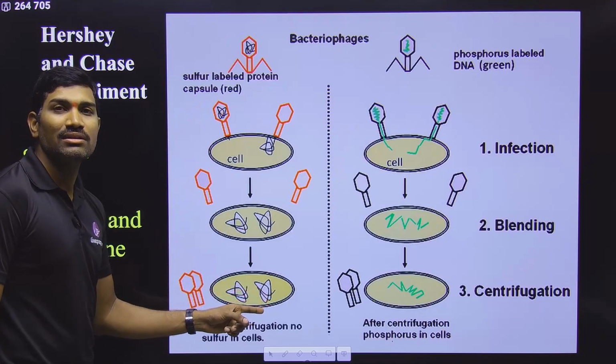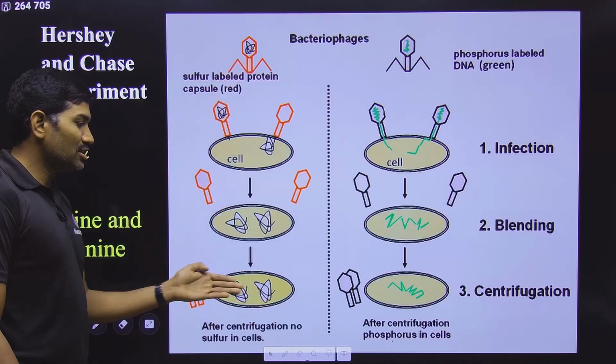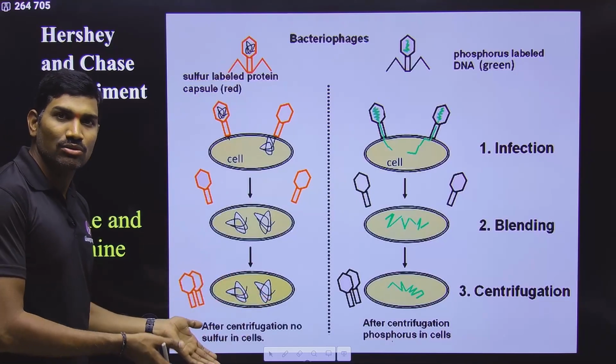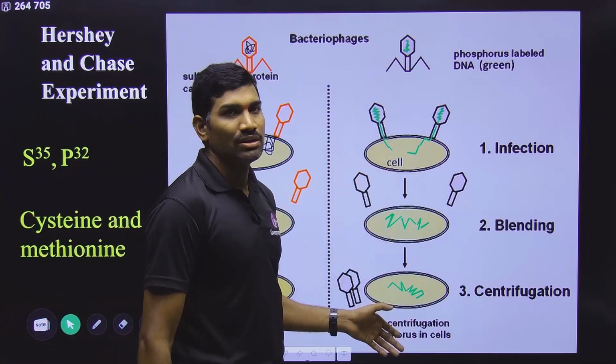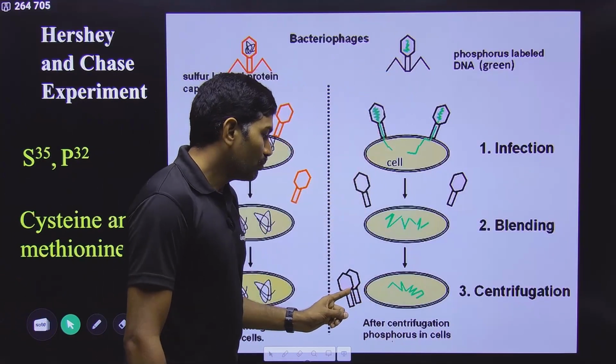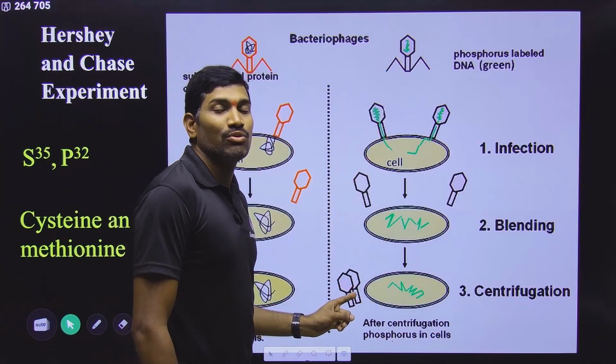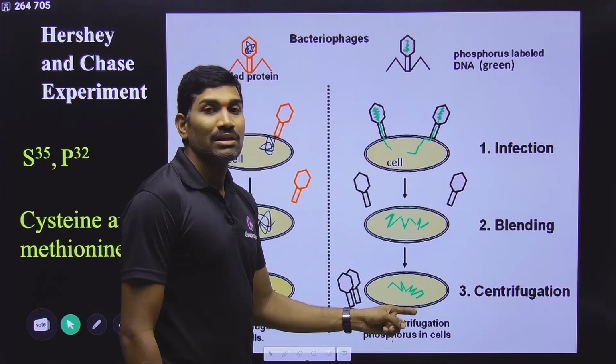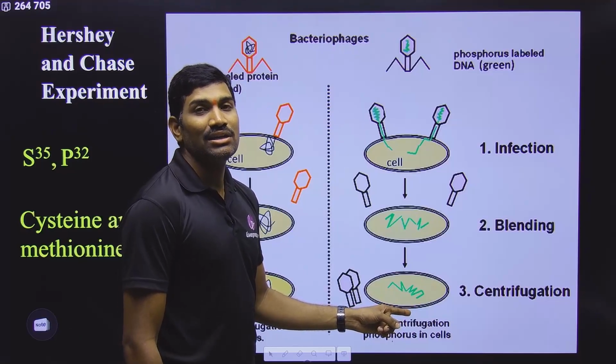Supernatant is radioactive, bacterial cells are not radioactive. What is the meaning of it? The protein coat of the virus is not entering into the bacterium. This is what the conclusion is. Here where the DNA of the virus is labeled, here what they observed, the supernatant containing protein coat is not radioactive, but the bacterial cells are having radioactivity.